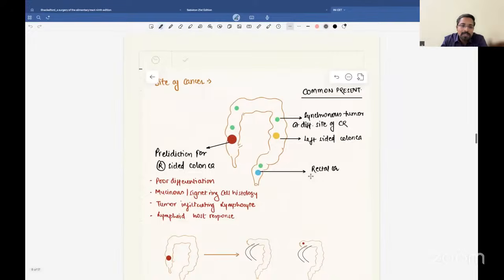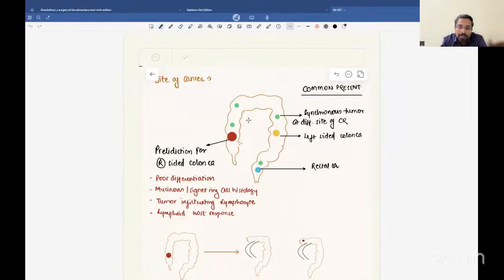Now, coming to the site of cancer in Lynch syndrome, the tumor has a common presentation of predilection for right-sided colon cancer. And if you see the histology of the tumor, it is a poorly differentiated tumor with mucinous and signet ring cell histology, and tumor infiltrating lymphocytes and lymphoid host tissue responses are present. What else is the common presentation apart from right-sided? With right-sided, it can occur at different sites of the colon and rectum, thereby presenting as a synchronous lesion, or only a left-sided colon cancer or only a rectal cancer.